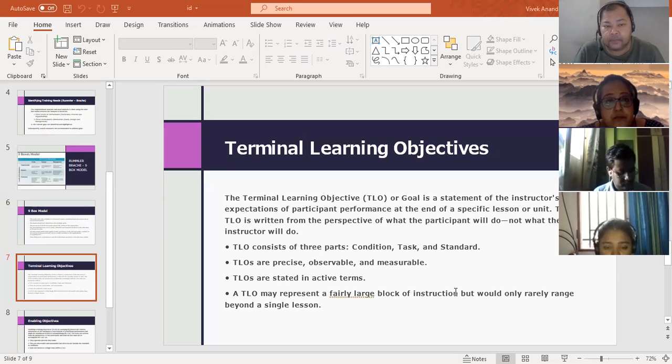But we can always say there would be an increase in sales by 10%. So if that becomes a TLO, what would be an enabling objective for that is what I was thinking.